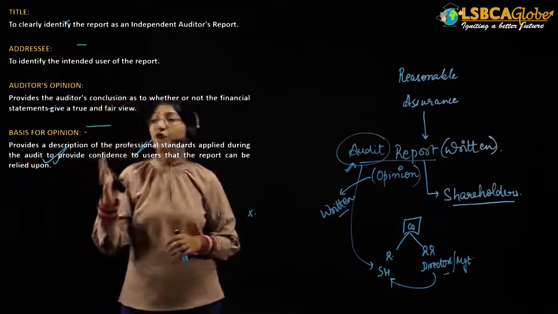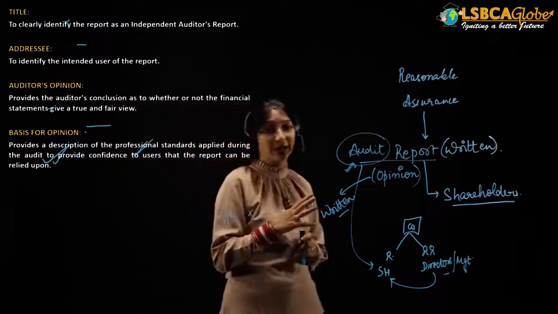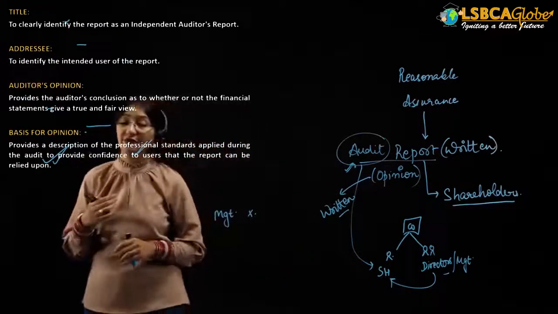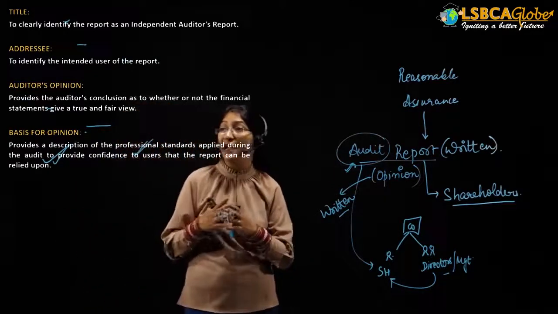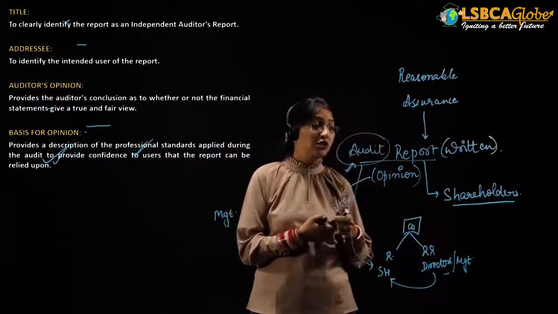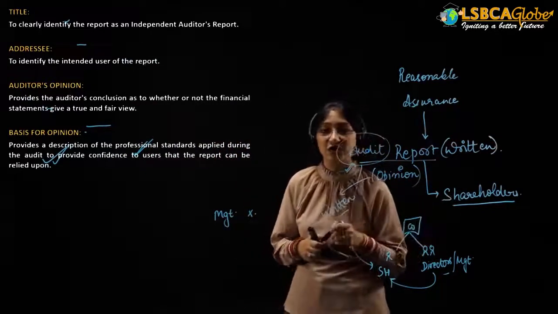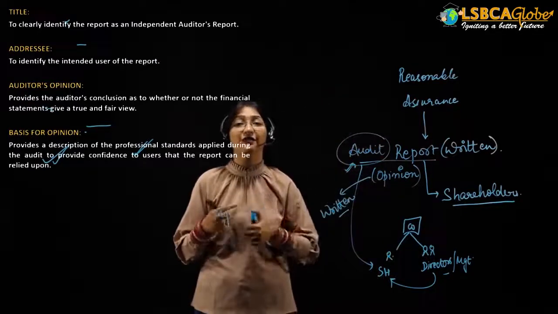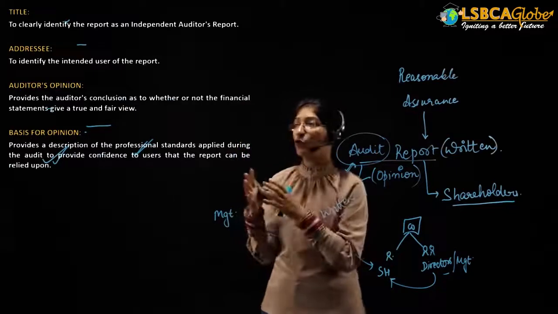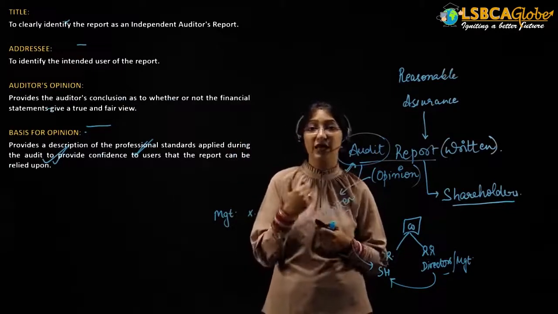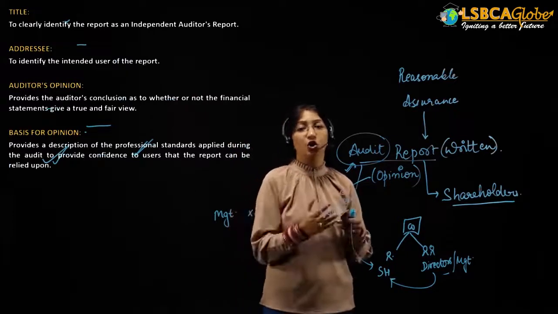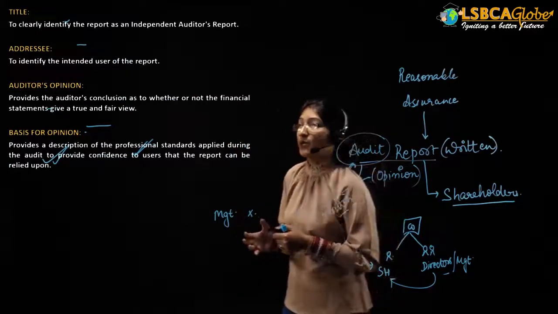It provides a description of the professional standards which are applied during the course of the audit, to provide confidence to the users that the report can be relied upon. We know that the shareholders want their financial statements to be audited so that they can feel confident about the financial statements, and in the basis for opinion paragraph we write the various professional standards which we have followed during the course of our audit. Clear to everyone?